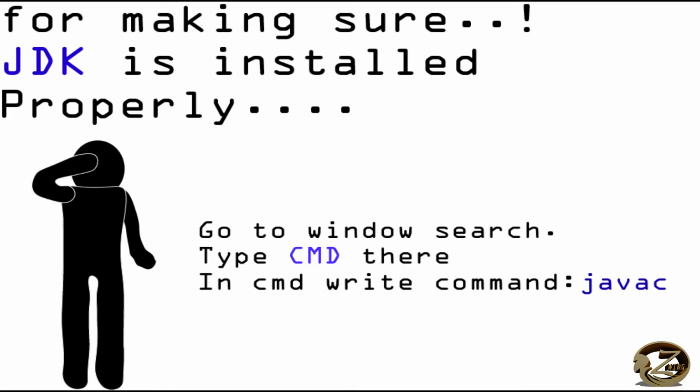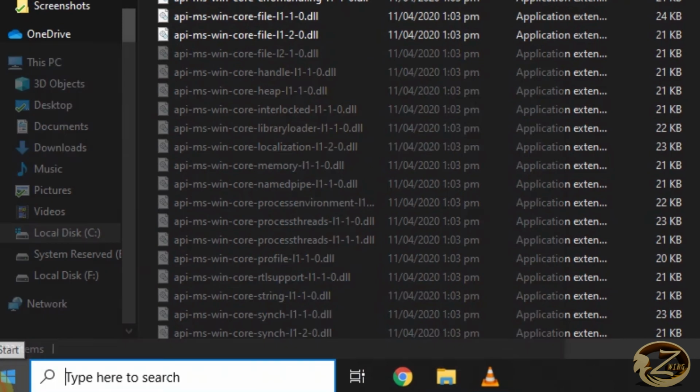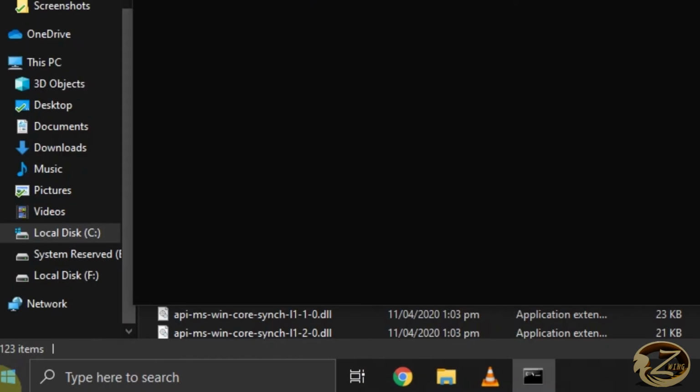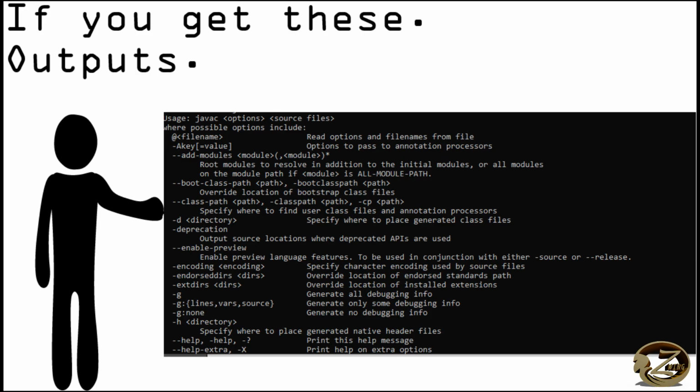and OK. And now to check whether our JDK has installed properly or not, just again go to the window and write cmd, and here now write a command javac and hit enter. If you get all these outputs, then it means our JDK has installed properly.